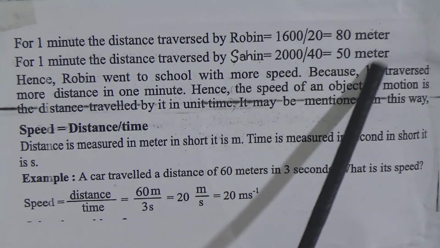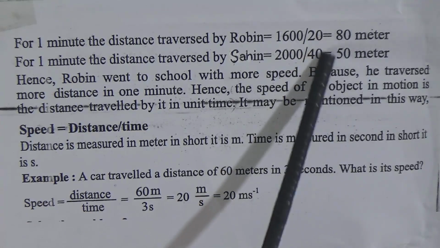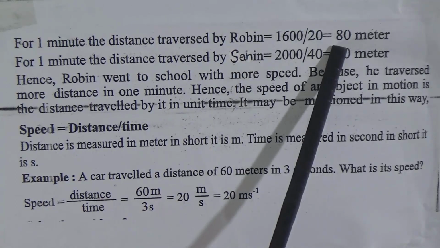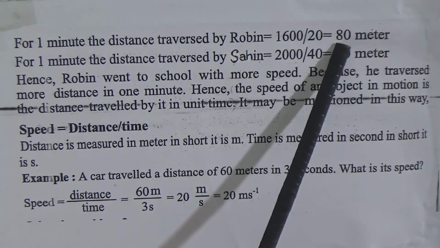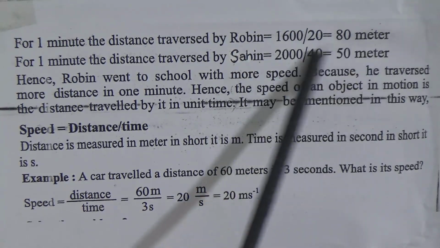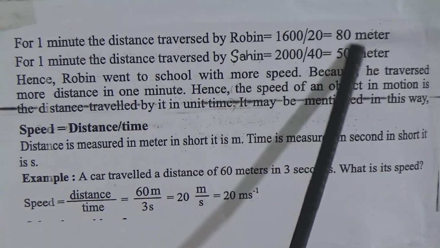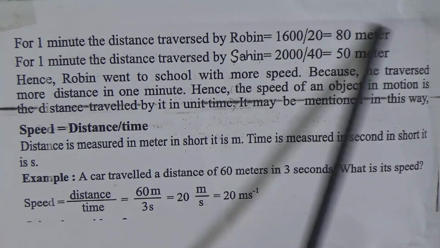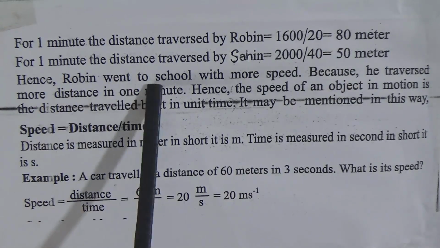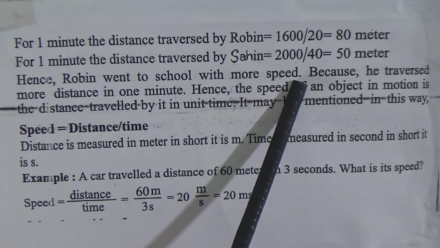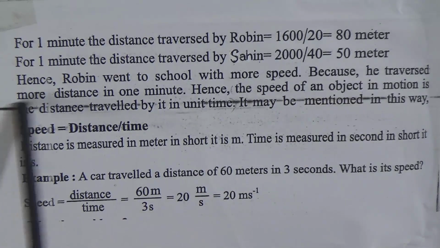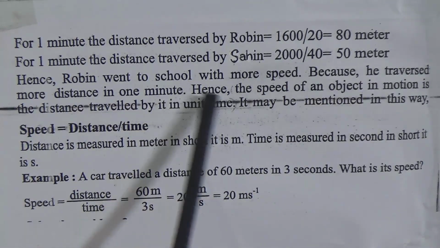Then from here we get the speed of both of them. In 1 minute Robin traversed 80 meters and in 1 minute Shahin traversed 50 meters. So the more distance was traversed by Robin. Hence Robin went to the school with more speed because he traversed more distance in 1 minute.